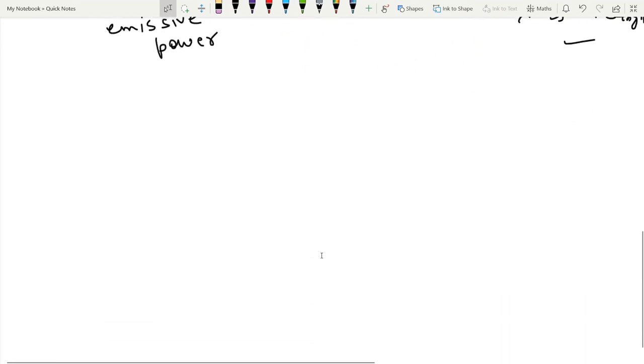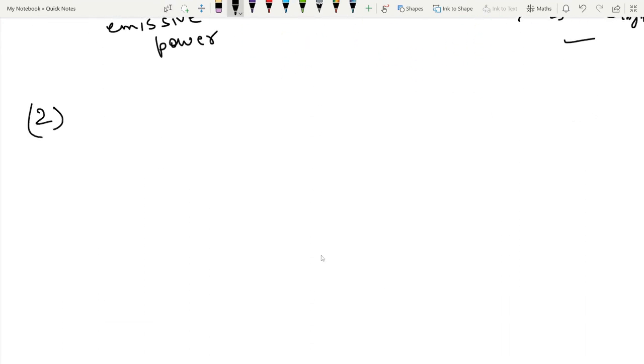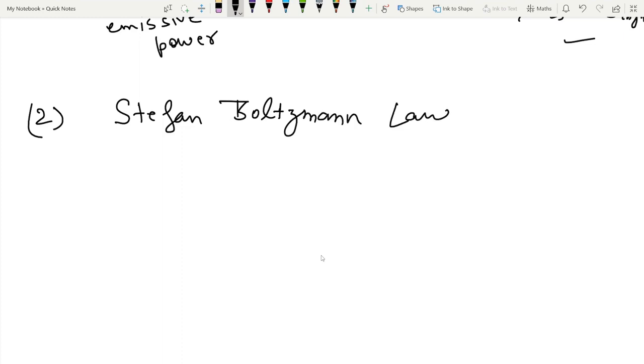Now we are going to see the second law, the Stefan-Boltzmann law. What does it tell us? It's basically Planck's law in its integrated form.